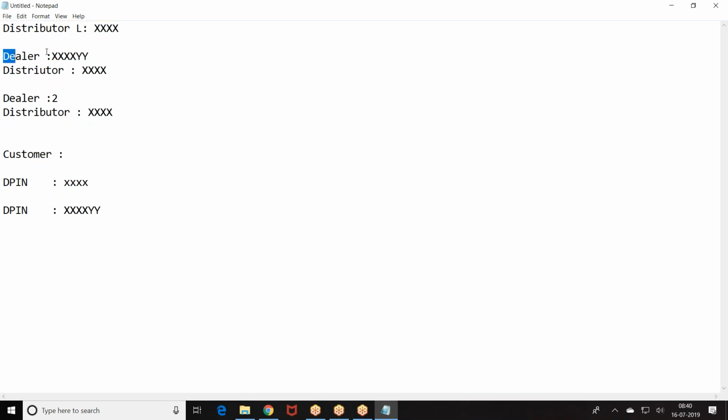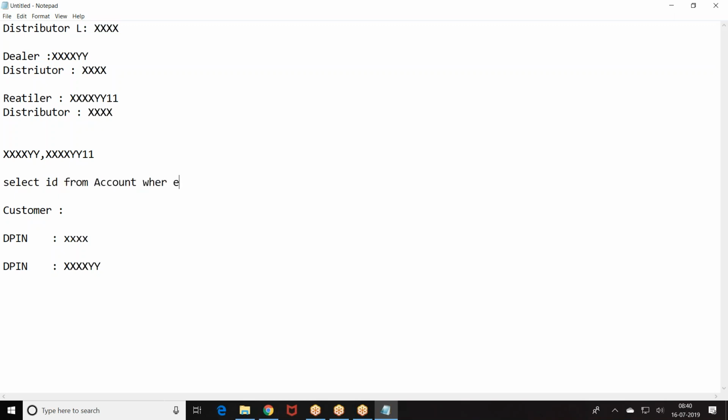The distributor as a dealer, distributor as a retailer. Now, based on the distributor, get all their dealer IDs. You get all the dealer IDs, all the retailer IDs. Then write a query: select from account where type equal to customer.